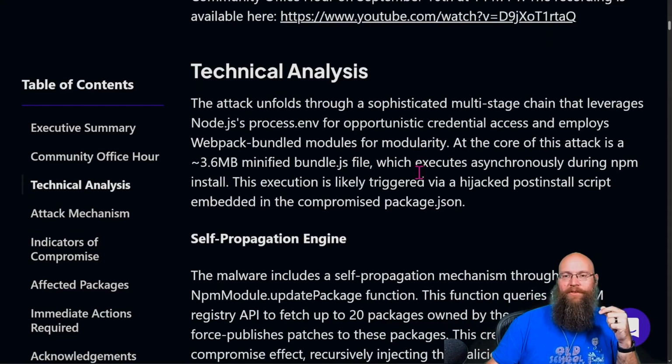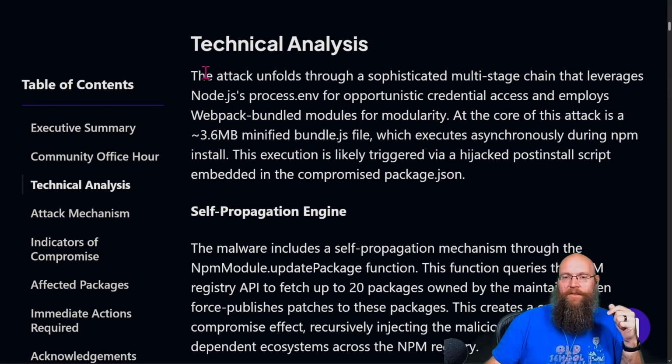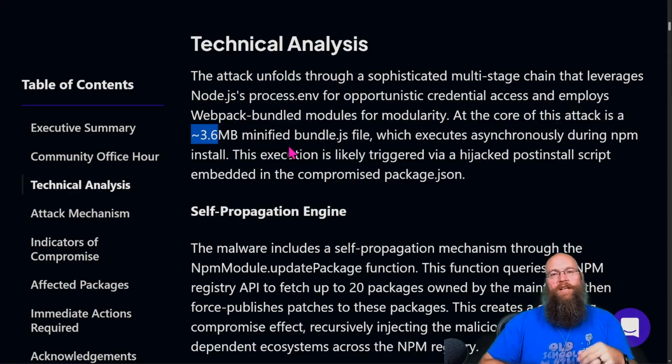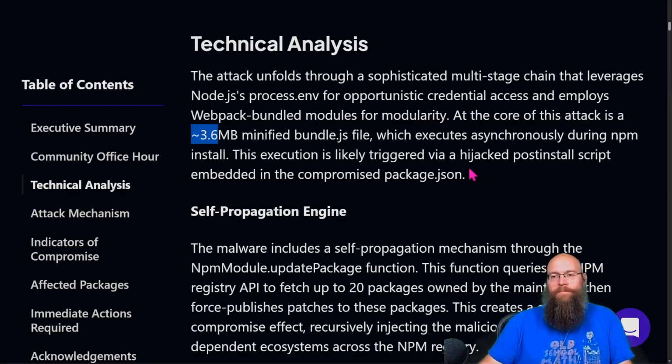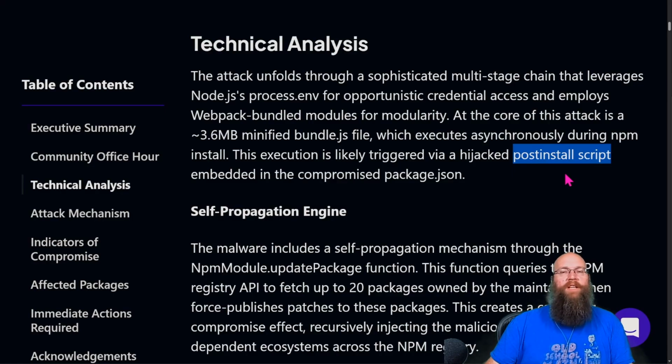Let's just jump to the technical analysis because we kind of know what's been happening with this. The attack unfolds through a sophisticated multi-stage chain that leverages Node.js's process.env for opportunistic credential access and employs Webpack bundle modules for modularity. At the core of the attack is about 3.6 megabytes of minified bundle.js crammed in there, which executes during the NPM install, and the execution is triggered via a hijacked post-install script embedded in the compromised package.json. If you've never looked at the contents of a package.json in NPM or any Node package, you actually have the ability to run pre and post install scripts.